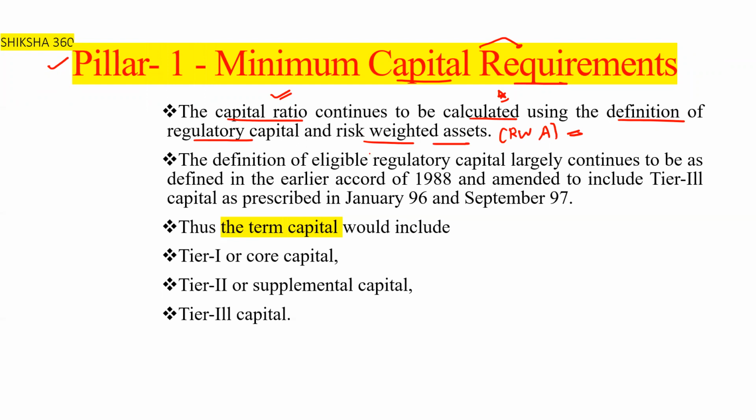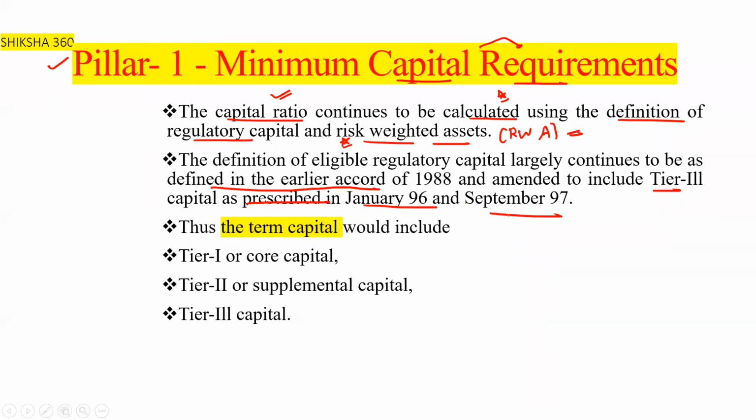The definition of eligible regulatory capital largely continues to be defined in the earlier accord of 1988, and later on amended to include tier 3 capital as prescribed in January 96 and September 97.